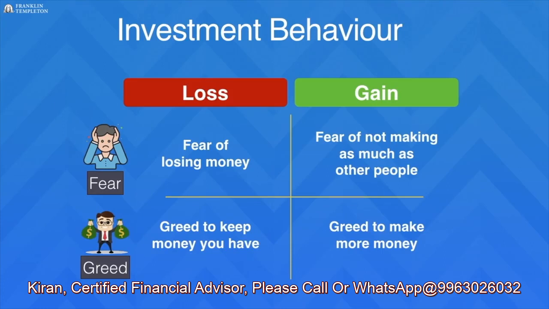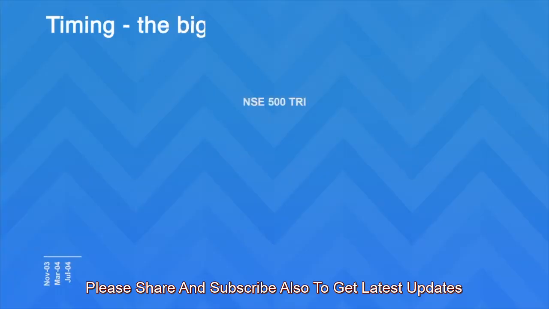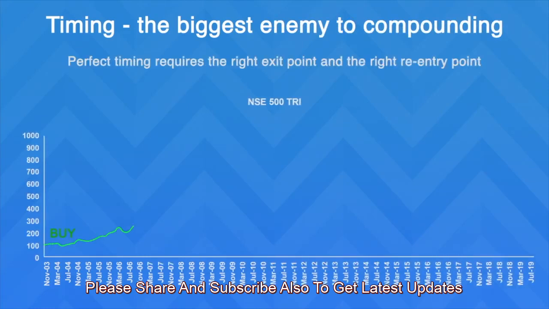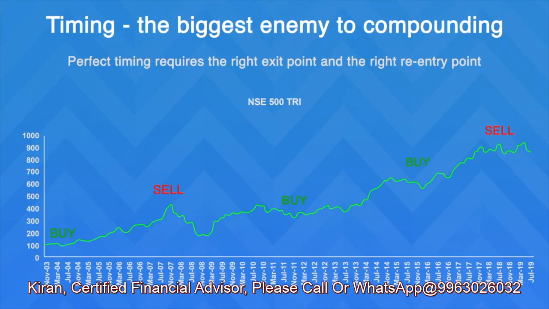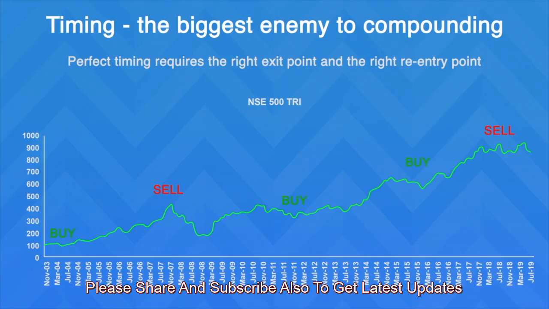It is observed that investors are irrationally influenced by these emotions and hence end up taking wrong investment decisions. Under the influence of greed and fear, the biggest mistake investors make is to try and time the market. In an ideal scenario, investors prefer to buy at the lowest point and sell at the highest point. However, timing the market to match these points is very tough. Further, getting this wrong can also impact the power of compounding and, in turn, hamper wealth creation in the long run.